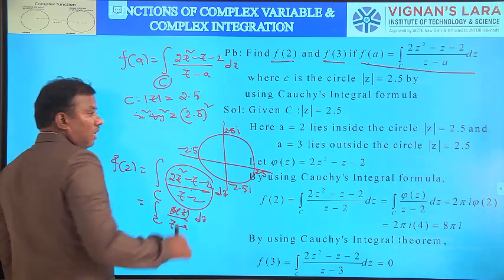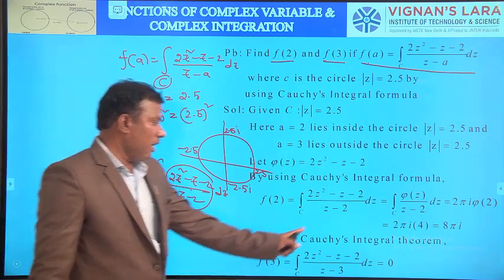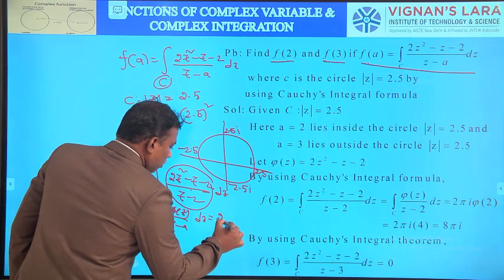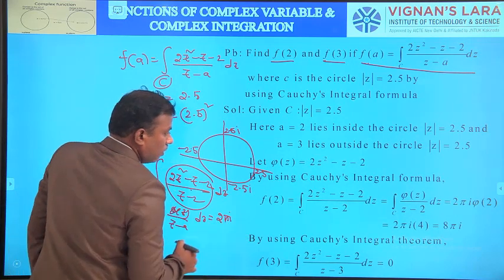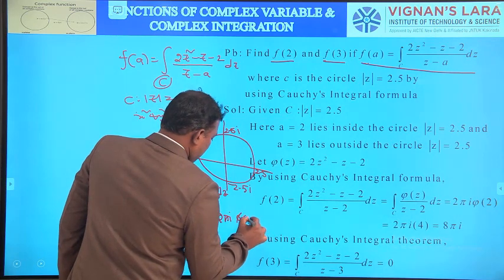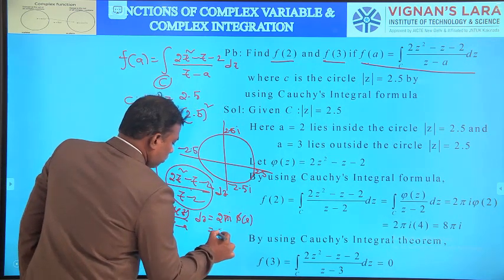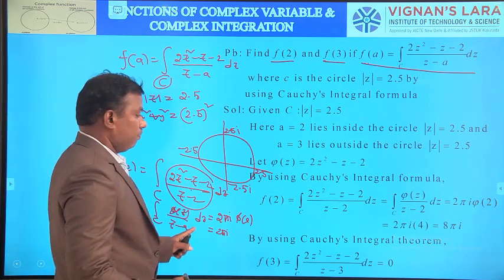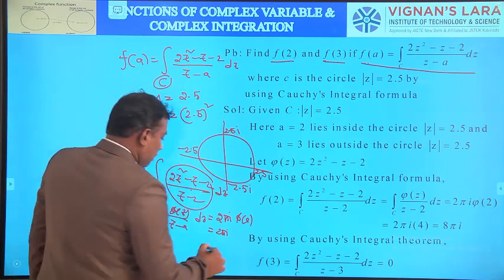Here a clearly lies inside C. So by Cauchy's integral formula, it is equal to 2πi times φ(a). What is a? a is 2, so φ(2).